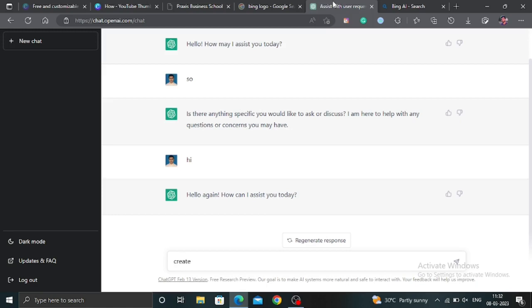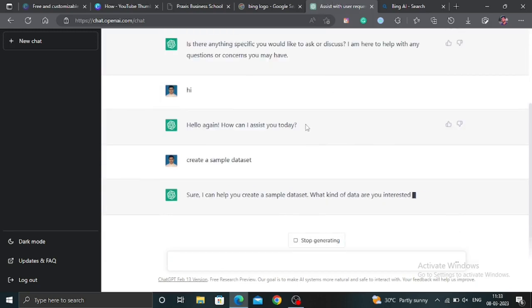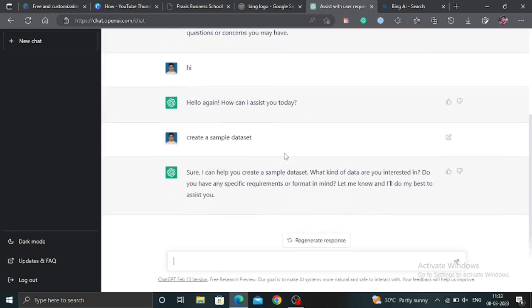Let me write the prompt: create a sample dataset. As I input the prompt, it answers: sure, I can help you create a sample dataset. What kind of data are you interested in?